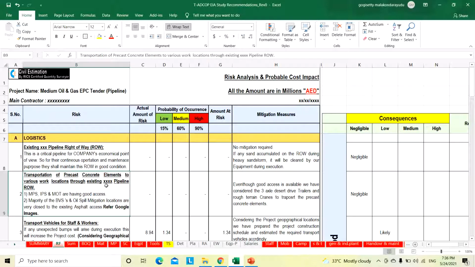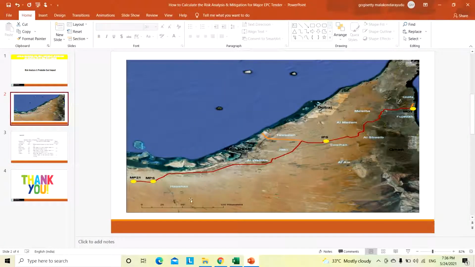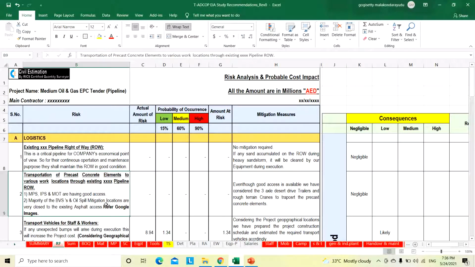Then, transportation of the precast concrete elements to various work locations through the existing company pipeline right of way. As we discussed earlier, there are many locations, 30 plus 4, 34 locations we have to work on. At each location we have to do some precasting works. The precast elements will be manufactured at our precast yard and sent to the various locations. For that, as we discussed earlier, a good right of way is available. So nothing to worry. We can transport the precast elements through that right of way.